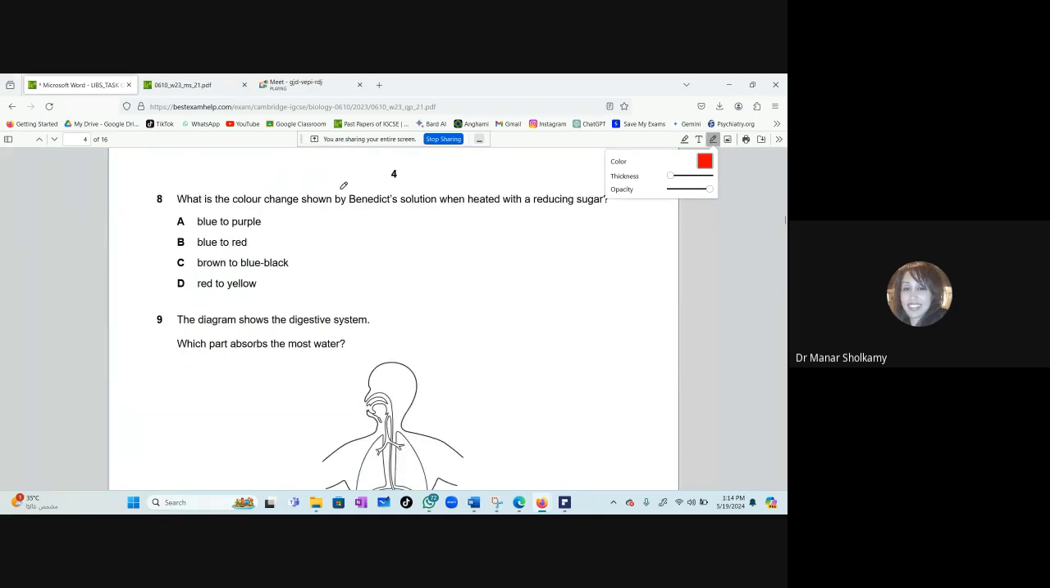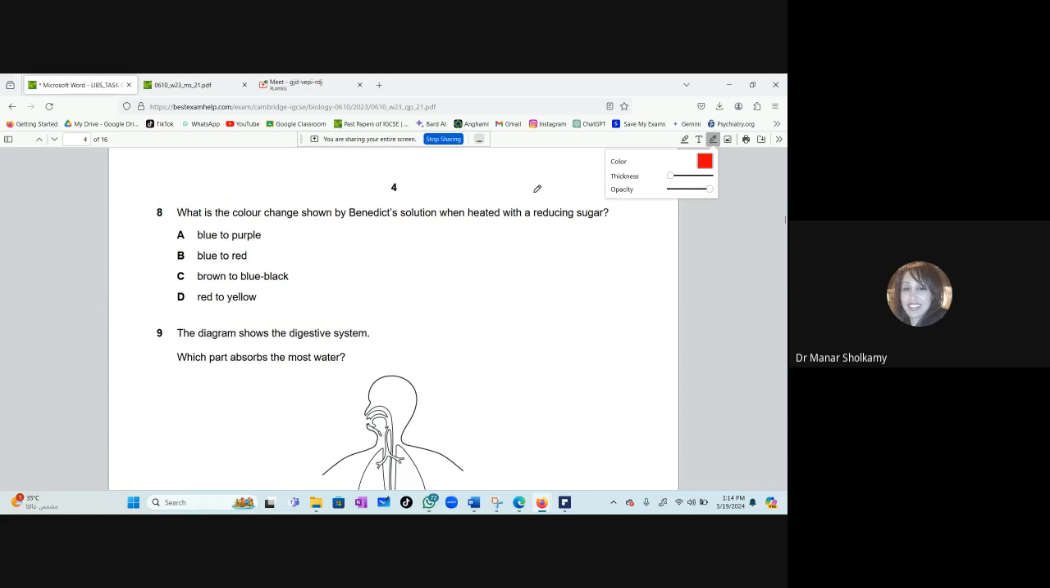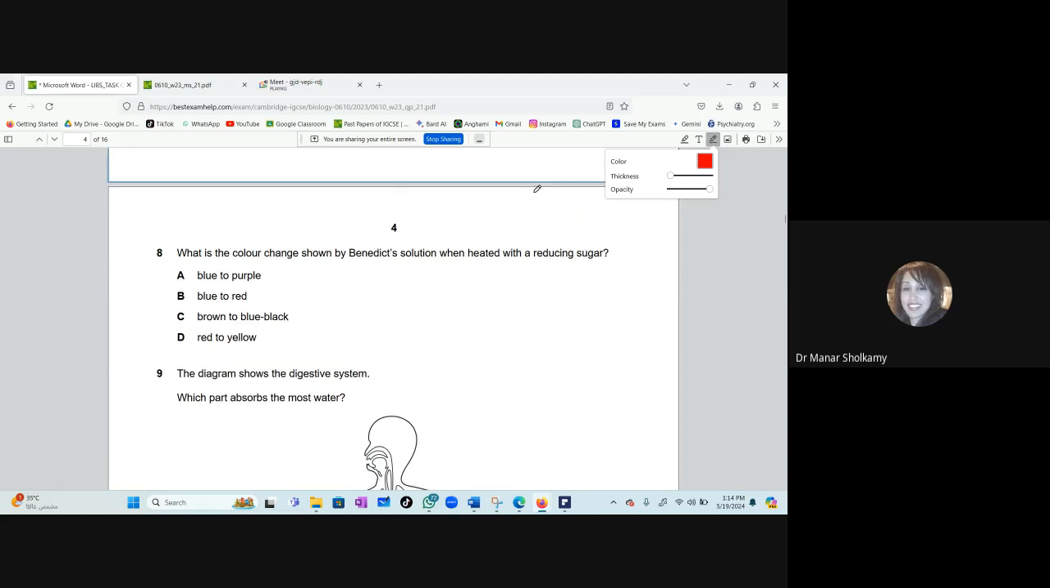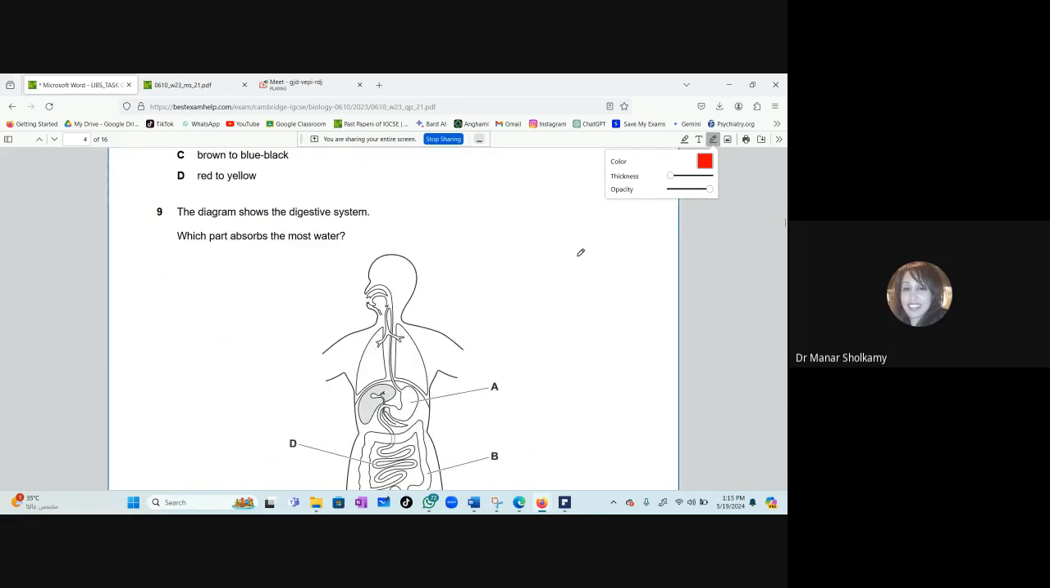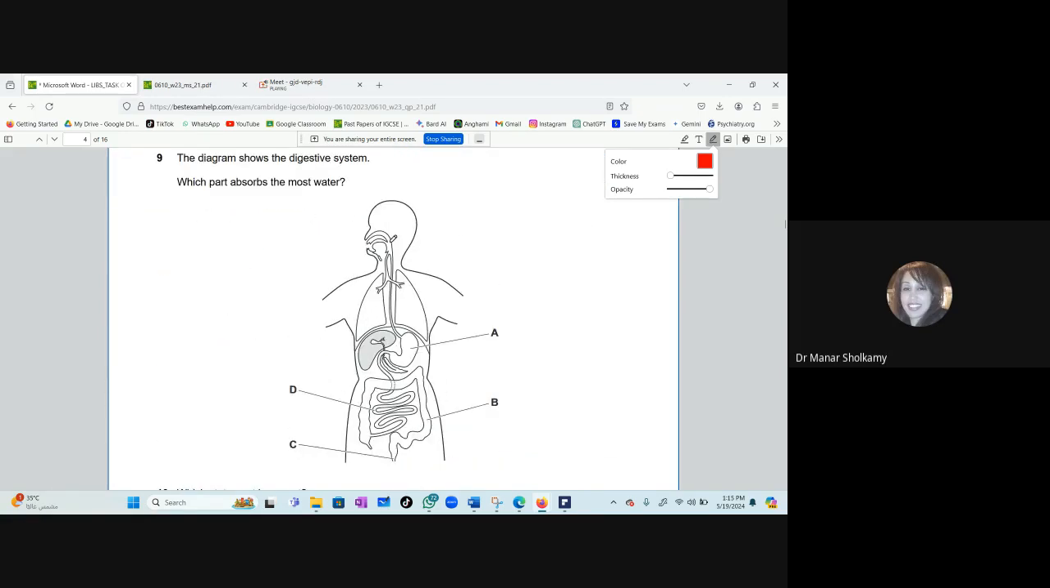8. What is the color change shown by Benedict's when heated with reducing sugar? Again, until now, very easy. A positive result. What color? Yes, correct. Good girl. Okay, 9. The diagram shows the digestive system. Which part absorbs the most water? A, B, C, or D?